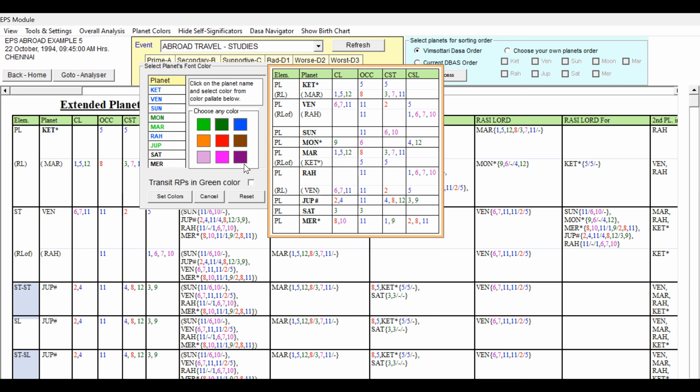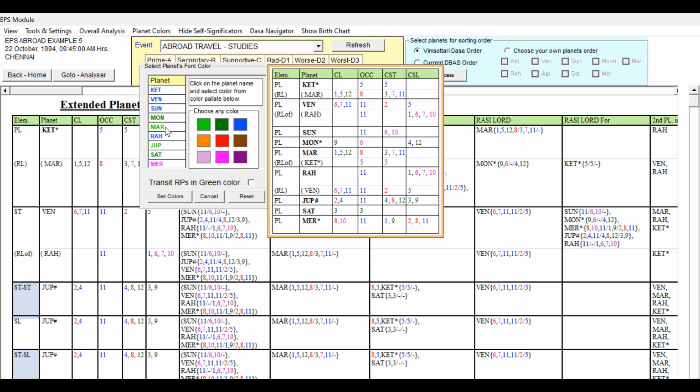Saturn, 3 and 3, it is good. So we can give dark green. And Mercury, 8th lord, 10th lord occupying the 11th house, 1-9 star lord, 2-8-11 cuspal sublord. It is having mixed signification. 2 and 8, it is not good. Though it has some favorable houses, 2 and 8 is present. So we can give it pink to differentiate, because no other planet has got pink, and it has both favorable and unfavorable.